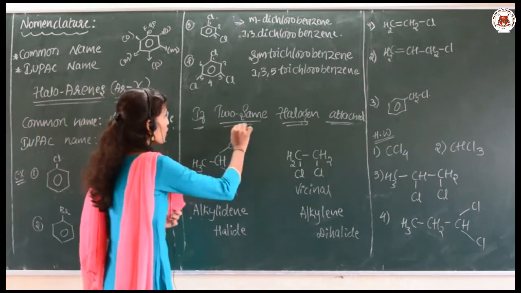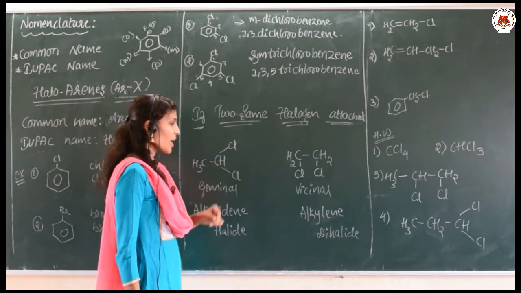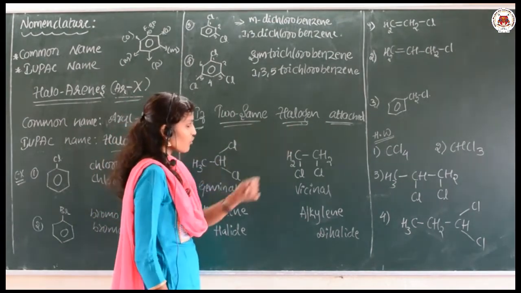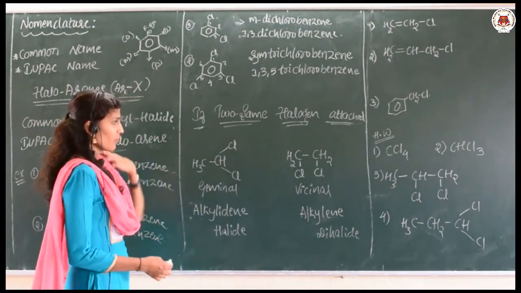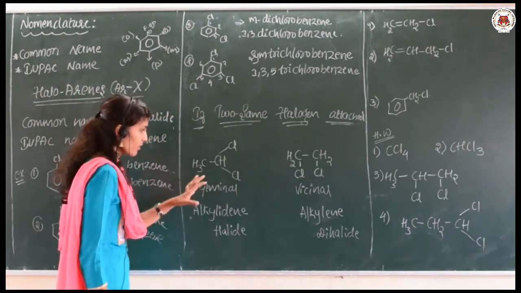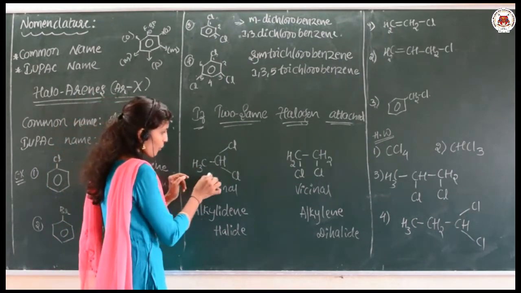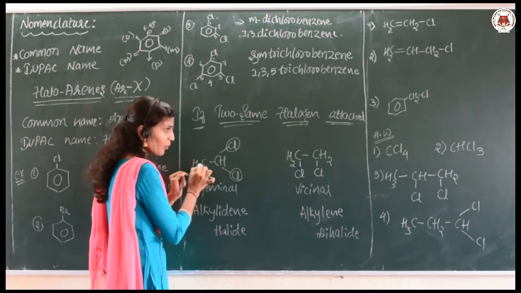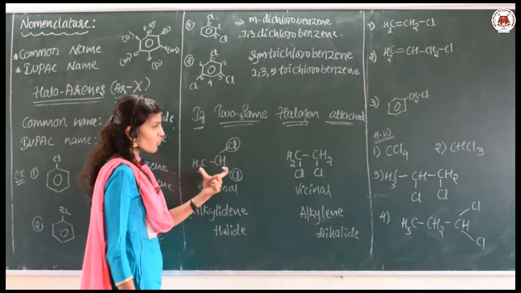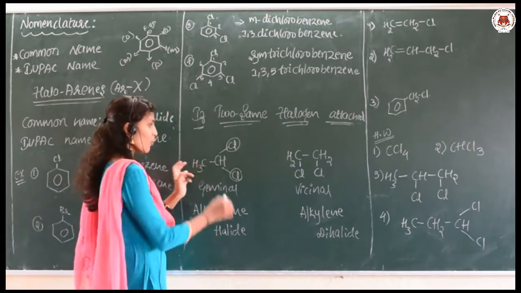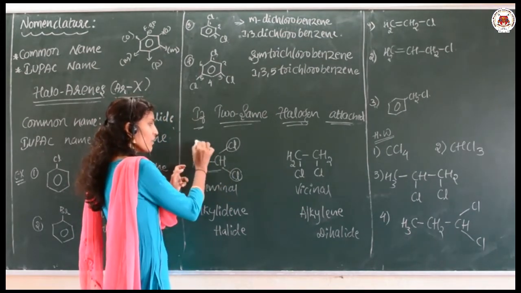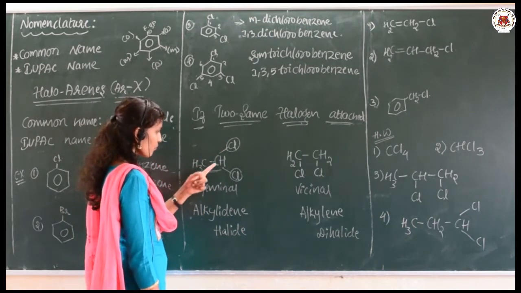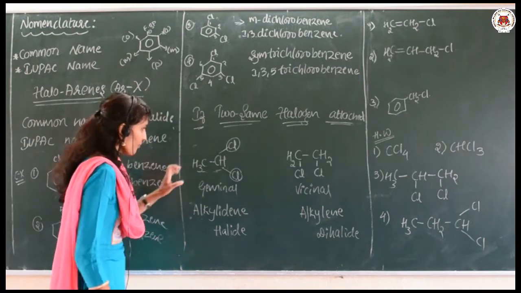Let me tell you one more concept. If two of the same halogen atoms are attached to alkanes, just look at this here, there is one compound with two possibilities: 2 Cl want to attach to the ethyl group. As I said, this is the ethyl, C2, and it is going to be attached like this.